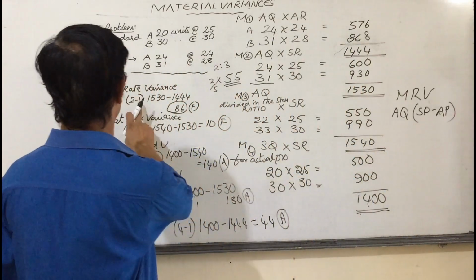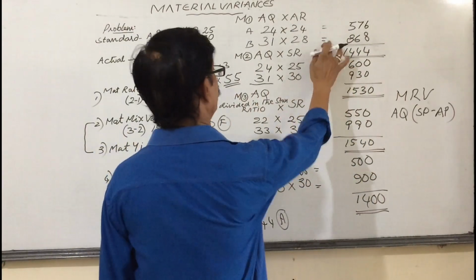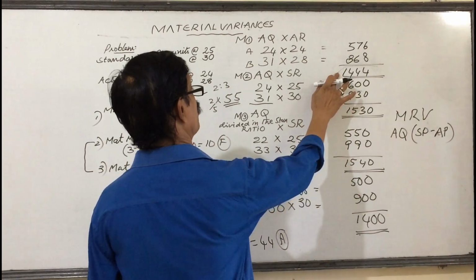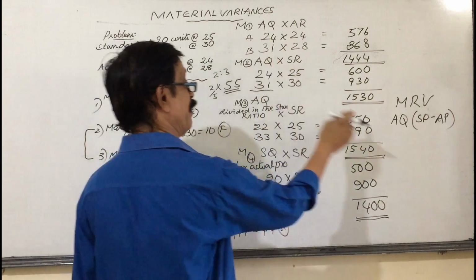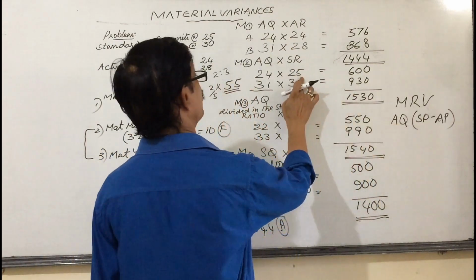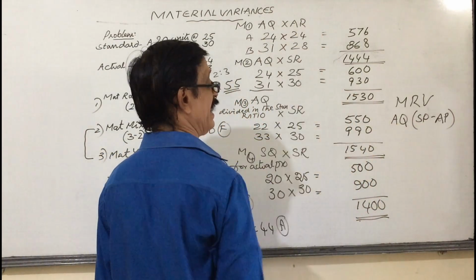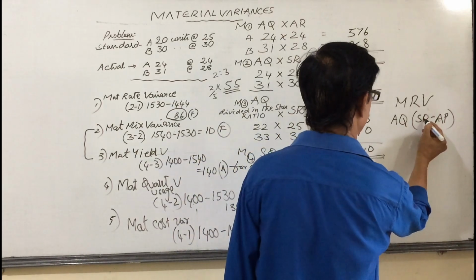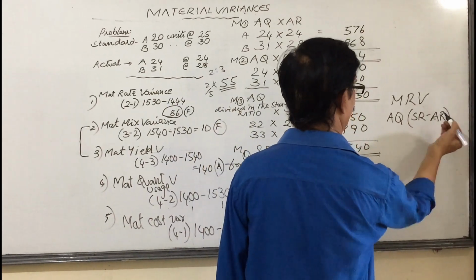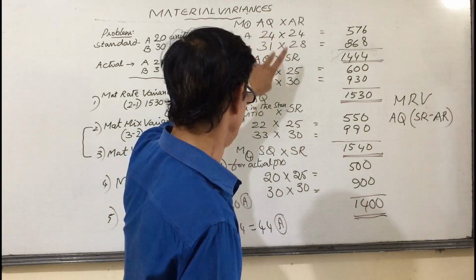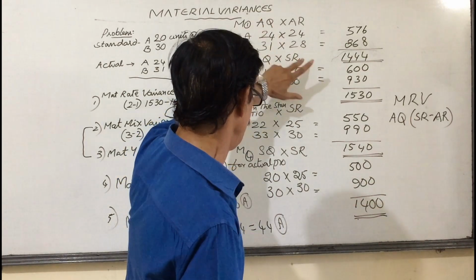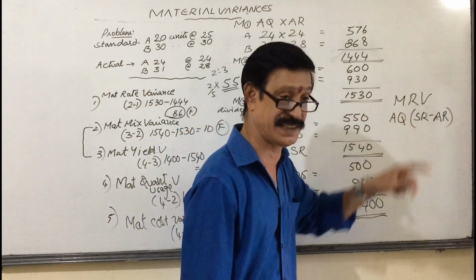Here, material rate variance we have taken 2 minus 1. Here, this total minus this total. Here actual quantity is there, here actual quantity is there. So it is common, actual quantity. Here standard rate is there, here actual rate is there. So standard rate minus actual rate. Clear or not? From this you are getting this. Here AQ is a common figure. SR minus AR.